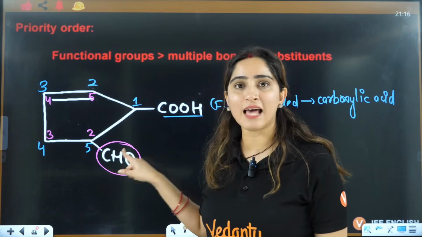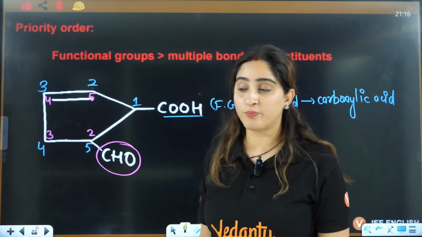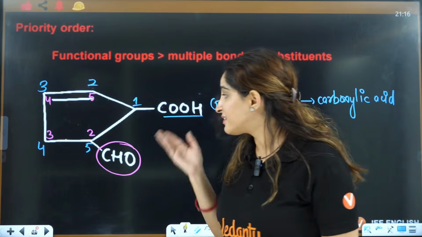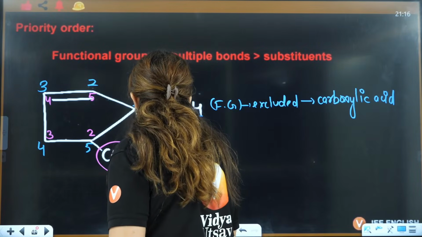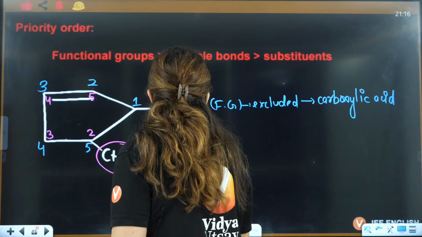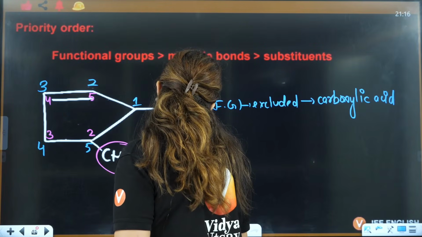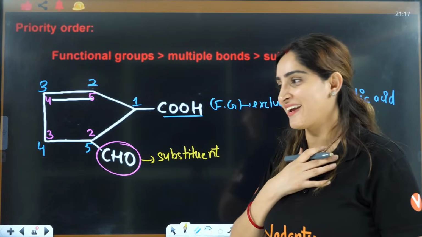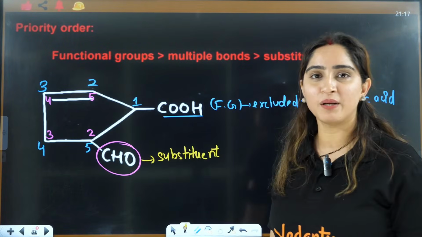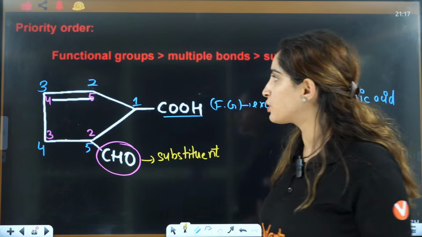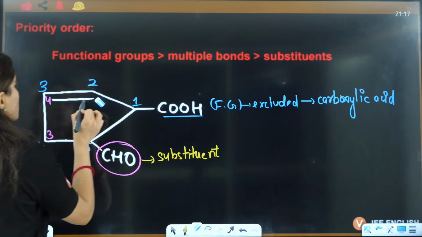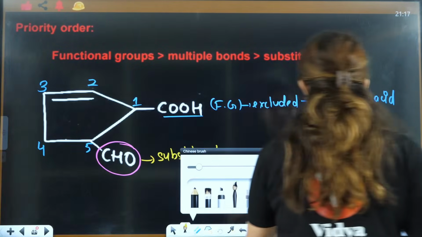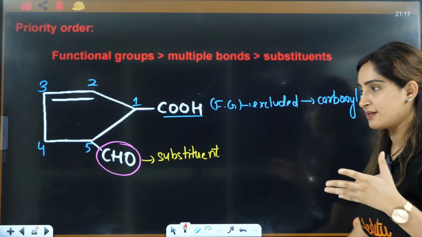If you are thinking this as the functional group, but is it the functional group? This is the substituent now. So in substituent and double bond, you will always choose the multiple bond, right? So the numbering will be this one with blue, 1, 2, 3, 4, 5. Isn't it interesting? Wasn't it confusing, right?